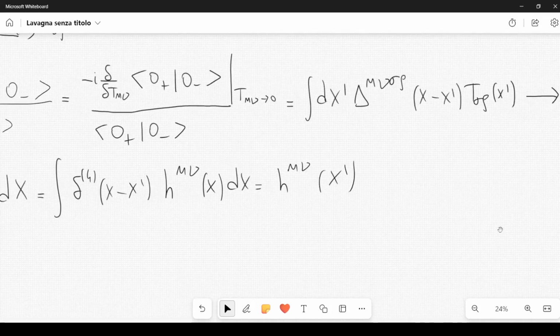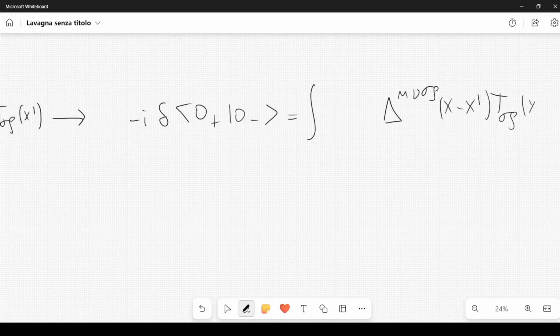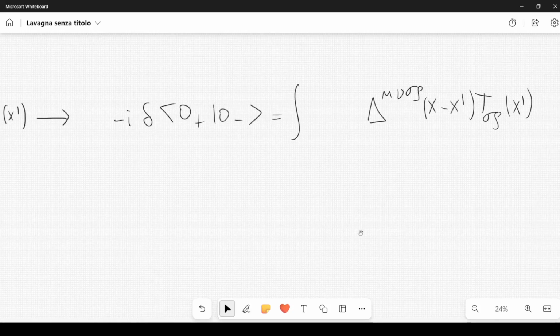So I want to multiply basically by this delta t mu nu, and this delta t mu nu depends on x, because take a look at the expression on the right. We have an integral over dx prime, so the result here will depend on x. And therefore here we have an integral. Now I will be more specific in the kind of differential that appear here, but we have the function delta mu nu sigma rho of x minus x prime t sigma rho of x prime, and we have the differential.